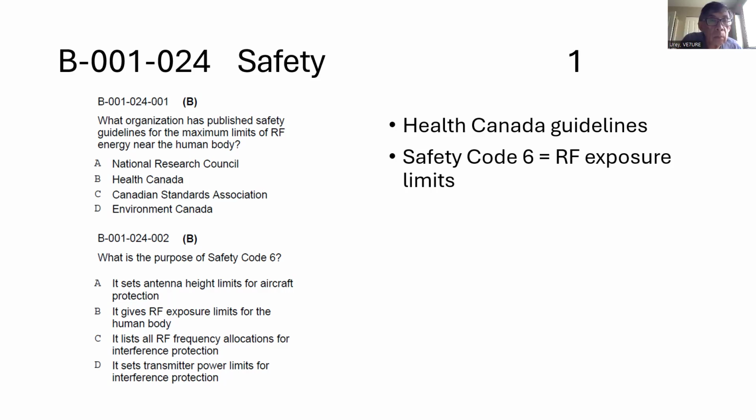So now we get into safety. What organization has published safety guidelines for the maximum limits of RF energy near a human body? In this case, it happens to be Health Canada. So these are the Health Canada guidelines, and they publish a guideline called Safety Code 6. And so what is the purpose of Safety Code 6? It gives RF exposure limits for the human body.